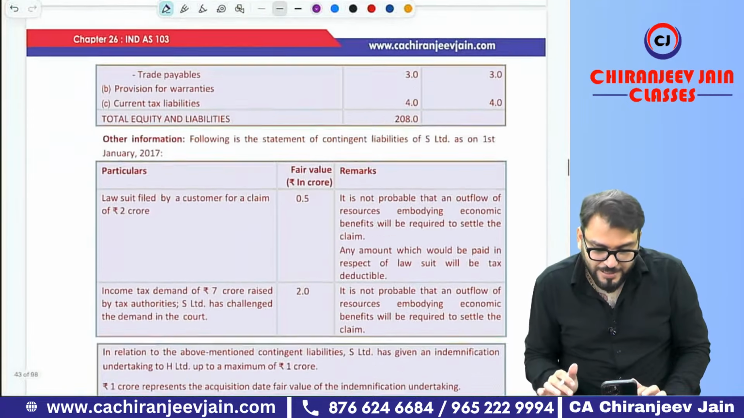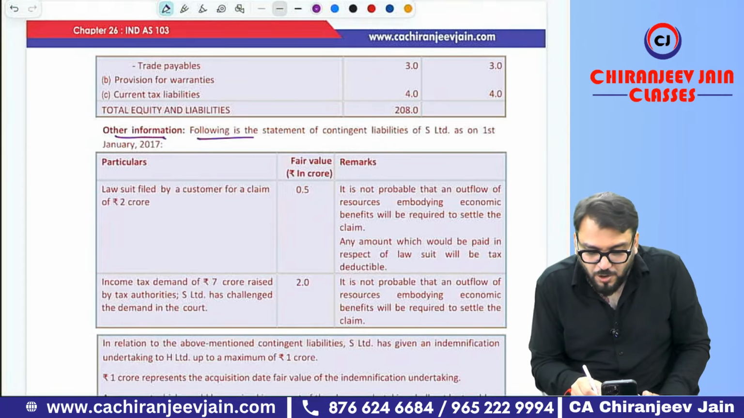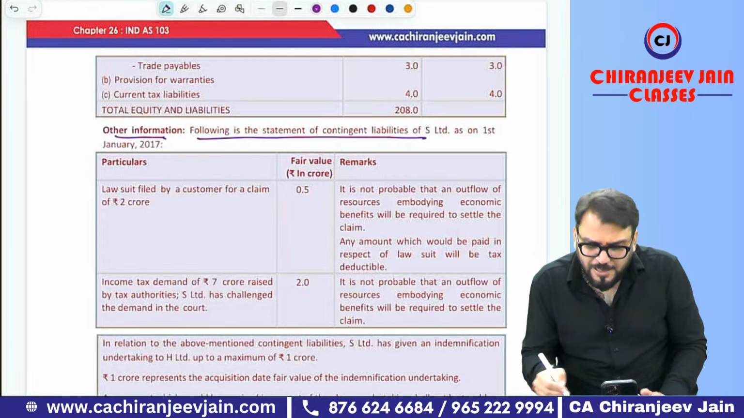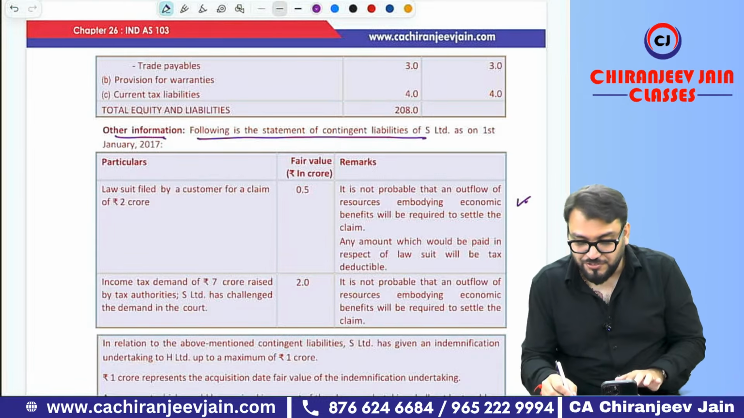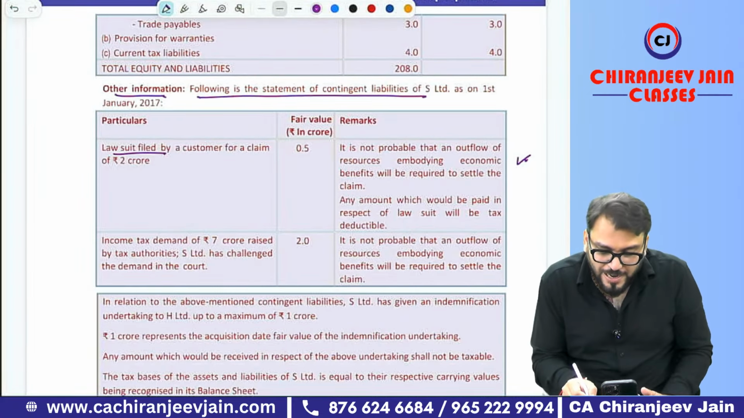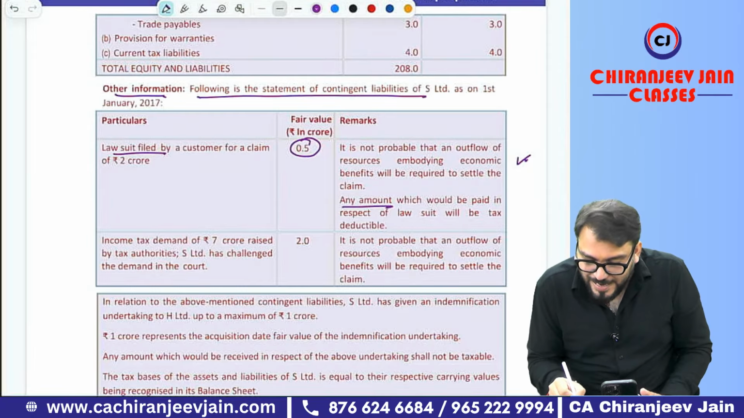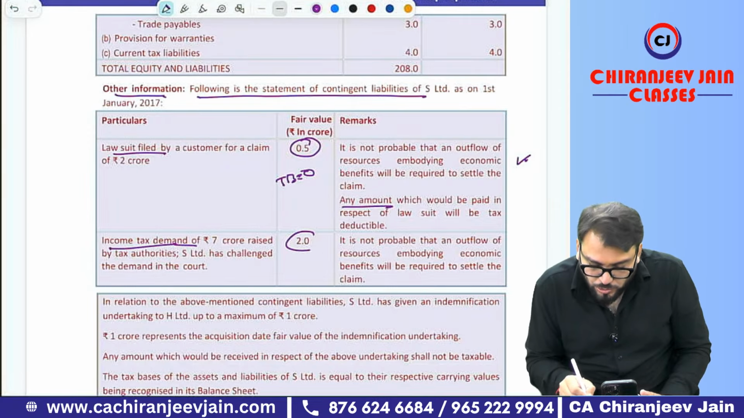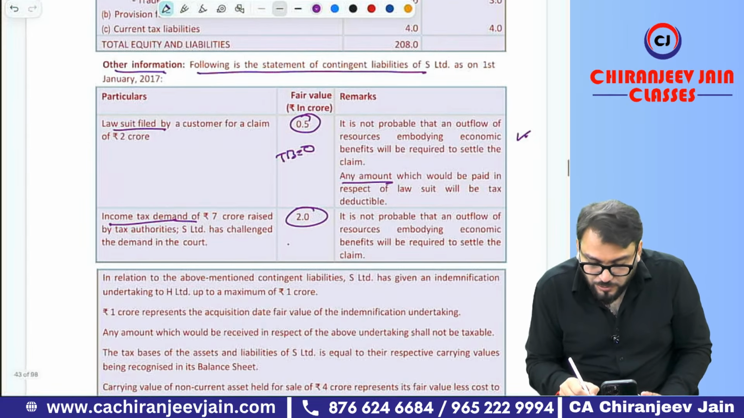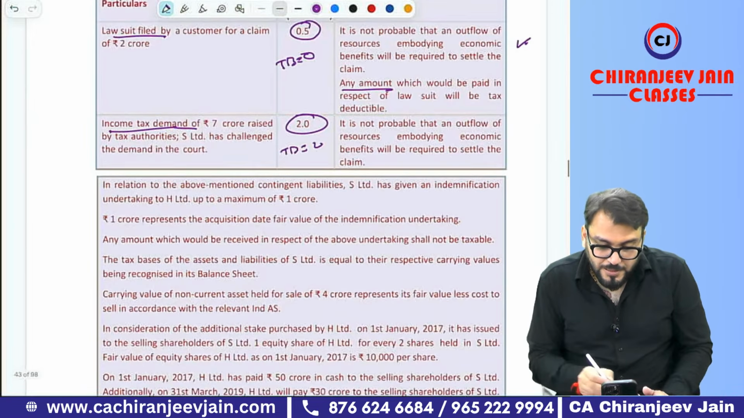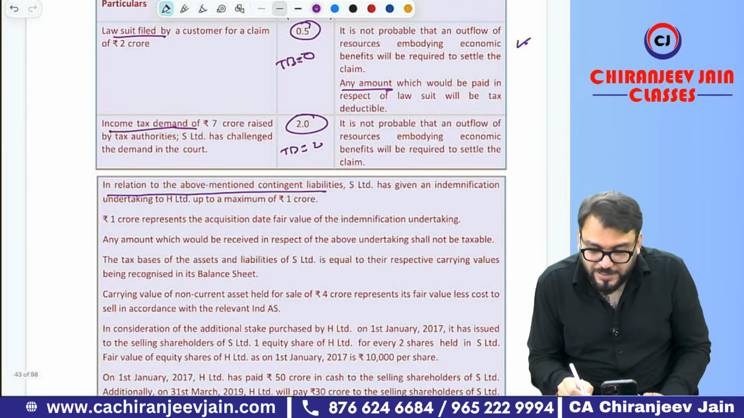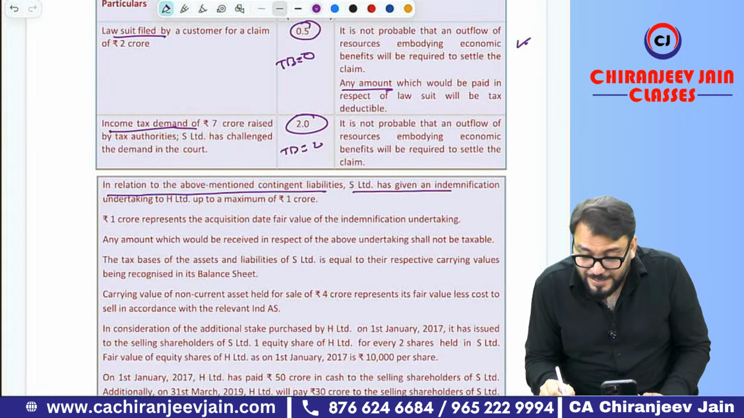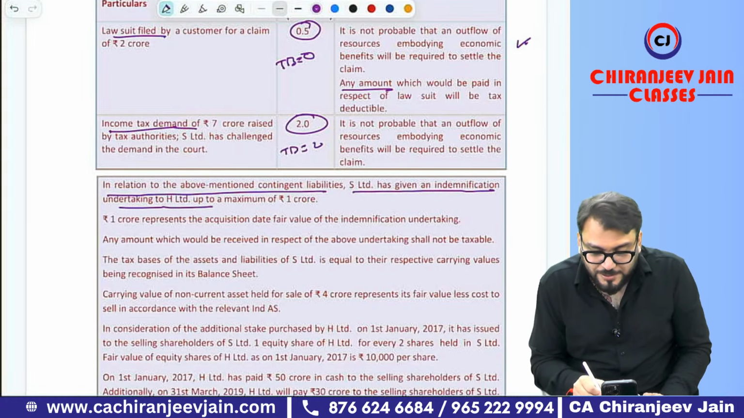Yes sir. Okay. Then other information: following is the statement of contingent liabilities. Similar point, whatever we have done in the previous question, the same point is given. Lawsuit filed, fair value is given, and the tax base for this will be 0. I'm not repeating this point. Income tax 2 crore, this will be recognized at fair value, and the tax base will be 2 crore. Understood?